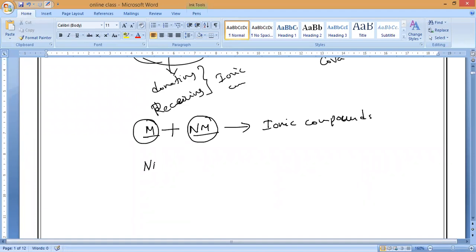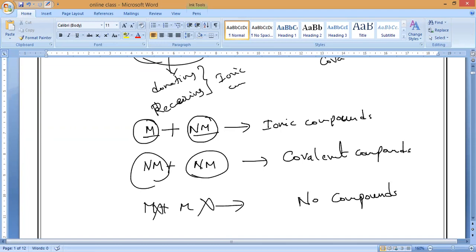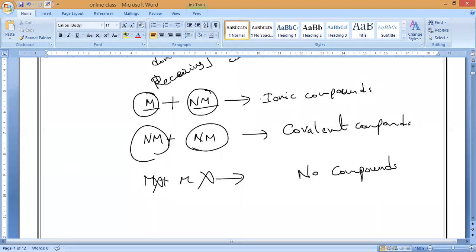In the same way, one non-metal combines with another non-metal, and both will share the electrons. Here it is not donating and receiving; both are sharing the electrons. So these are what we call covalent compounds. Now if you take metal plus metal, no compound will form. Why? Both are donors only, so no reaction will take place. Is it okay, guys? So we have two kinds of compounds: metal plus non-metal, ionic compounds, and non-metal plus non-metal, which we call covalent compounds. This is what you need to remember.